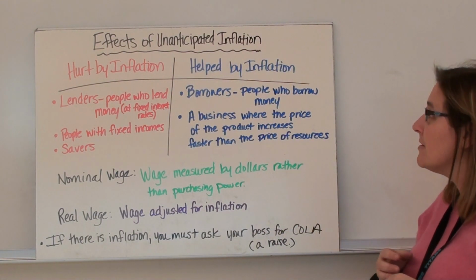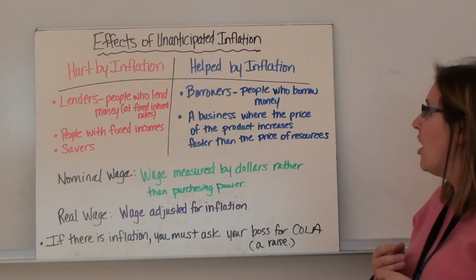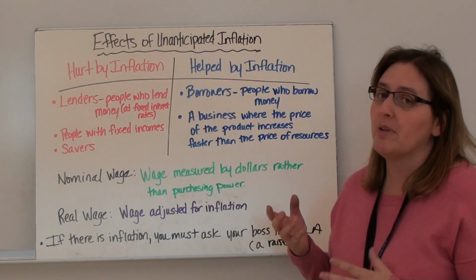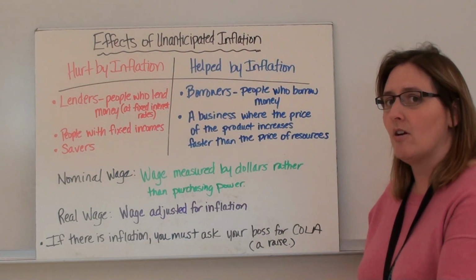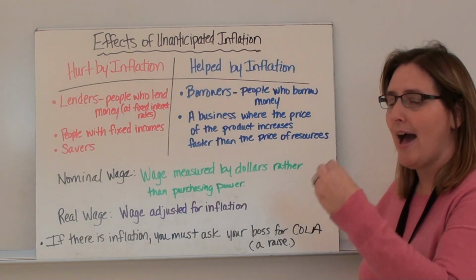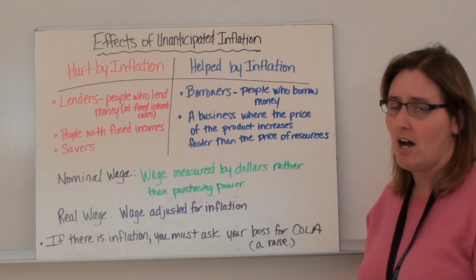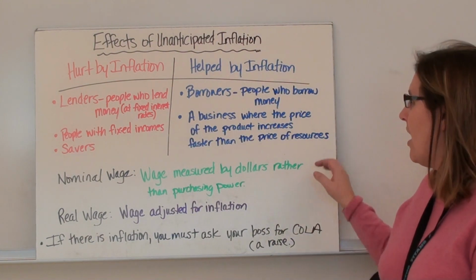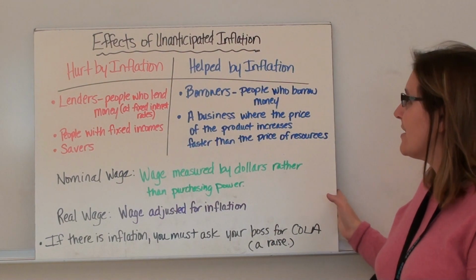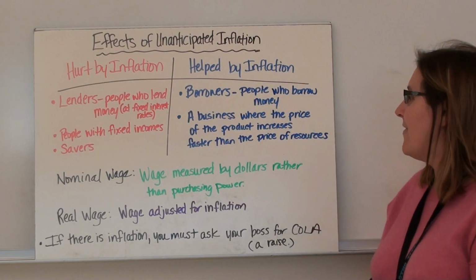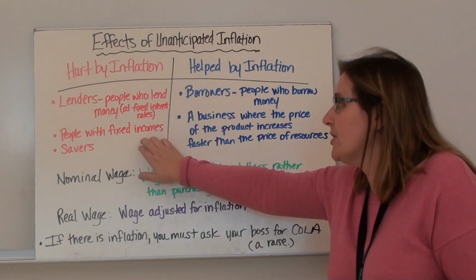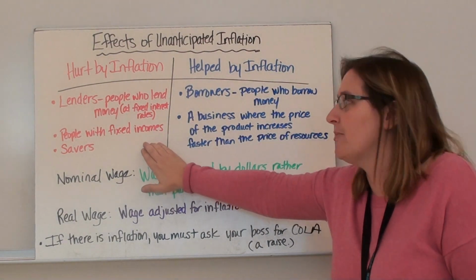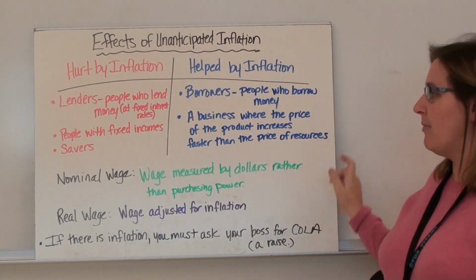People that are helped by unexpected inflation are borrowers, people who borrow money. When they pay back their loans, they're not paying it back with the same real dollars that they got in return, so they're going to be helped out. And businesses where the price of the product increases faster than the price of the resources. So lenders, people with fixed income and savers are hurt by inflation, and borrowers are helped by inflation.